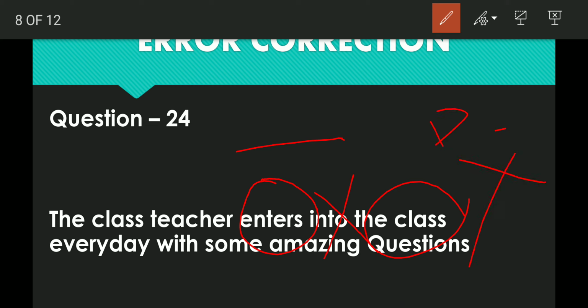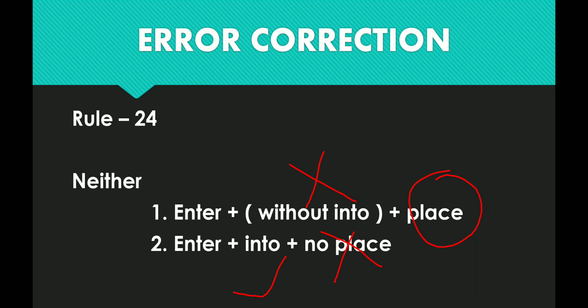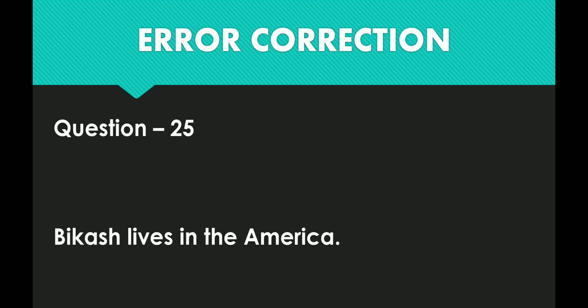Politics is not a place. Hence, we can use he enters into politics. So, politics is not a place. We will use enter. Classroom is a place, so we cannot use into after enter. This is what the rule is all about. I hope you understand. We'll move forward to the last rule.